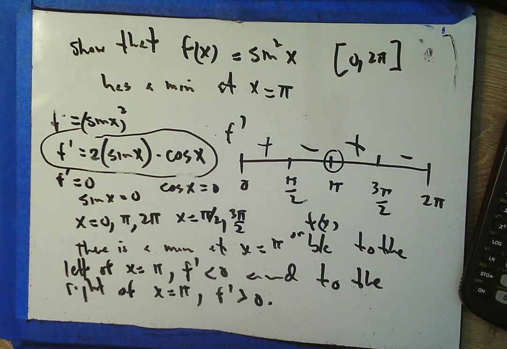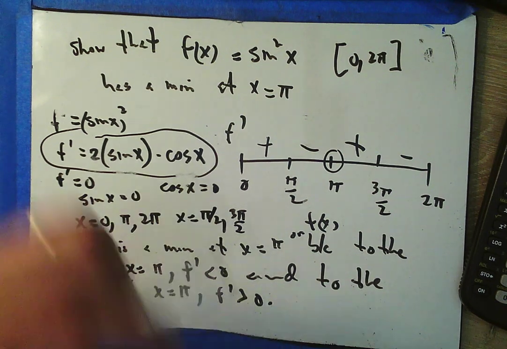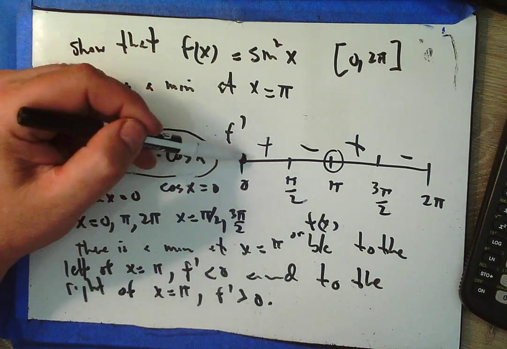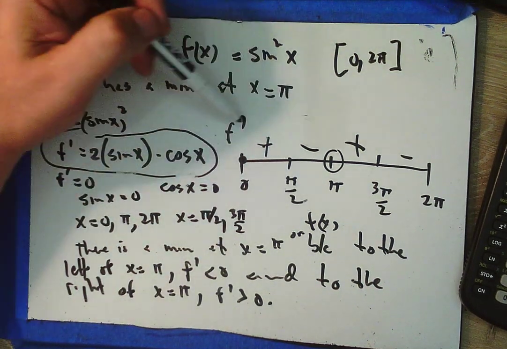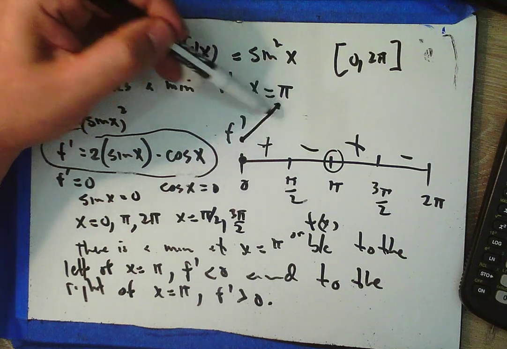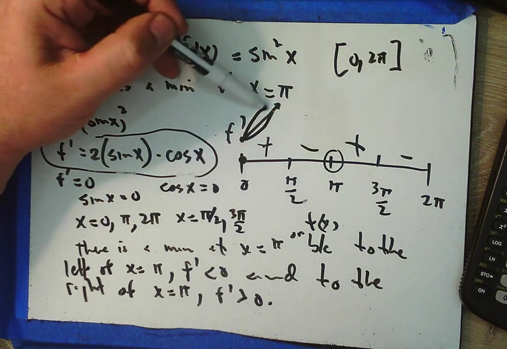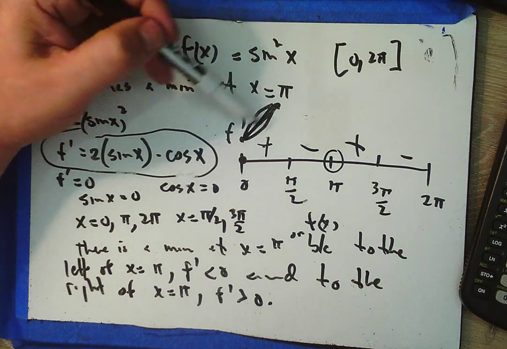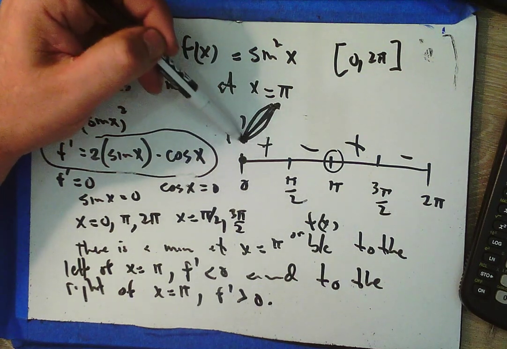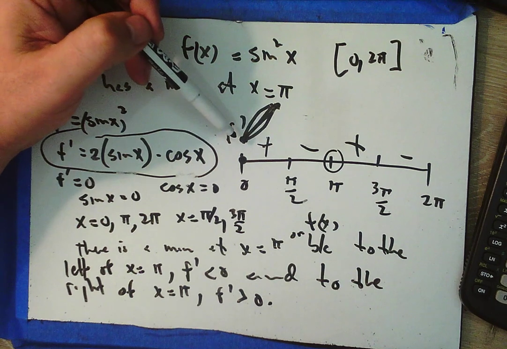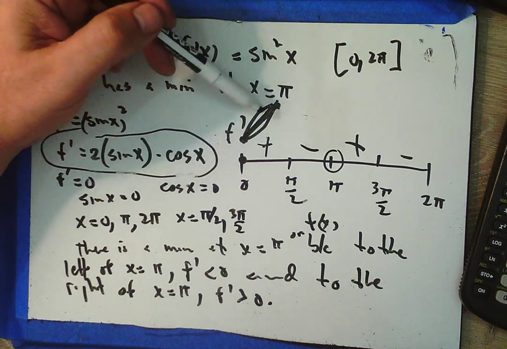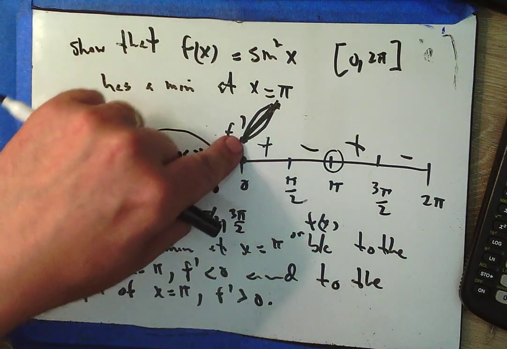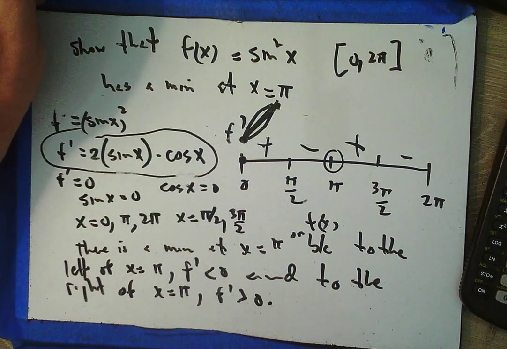Now, is that the only min? Well, no. There's actually two others. Look here. From x equals 0, f prime is positive, which means f from that point would be increasing. I just know f is going up. So, what does that tell me about x equals 0? Well, x equals 0 is the lowest point in that neighborhood because everything goes up from there. So I know that x equals 0 is also going to be a min.